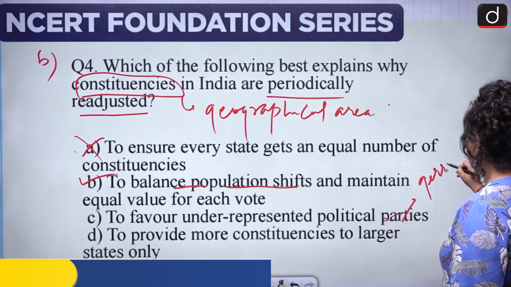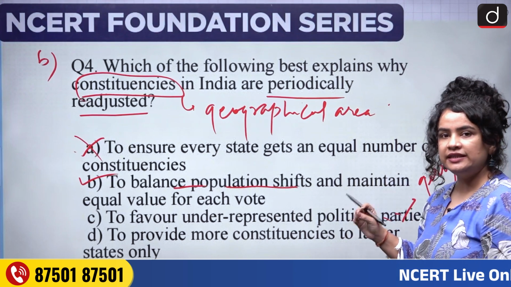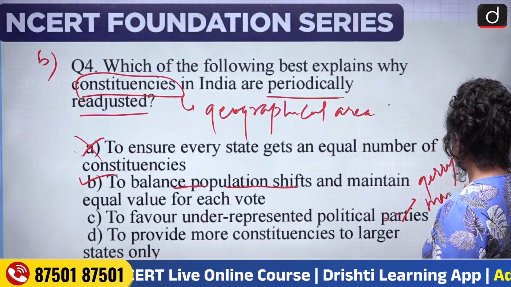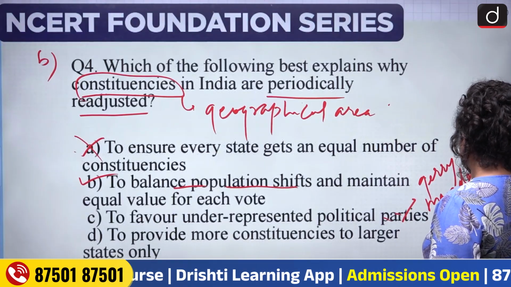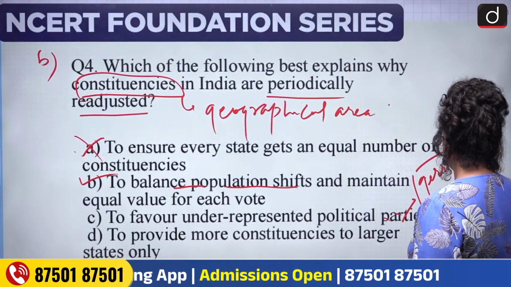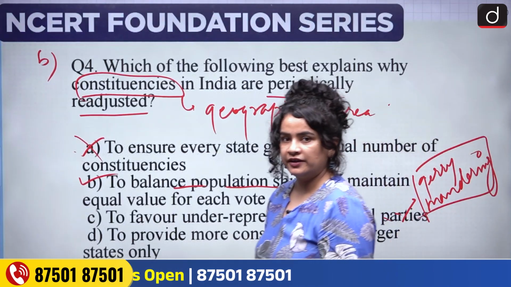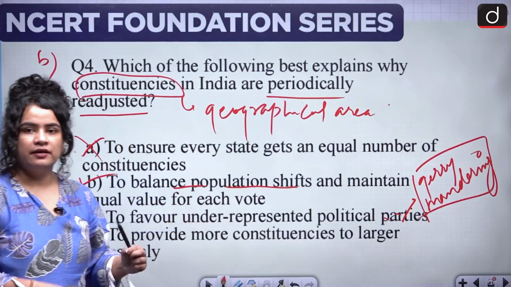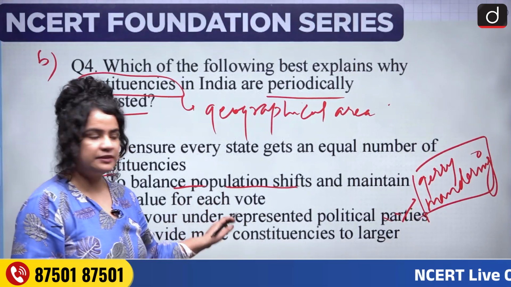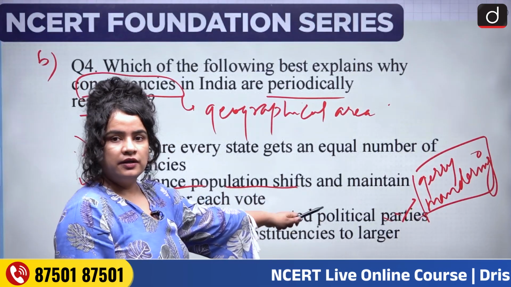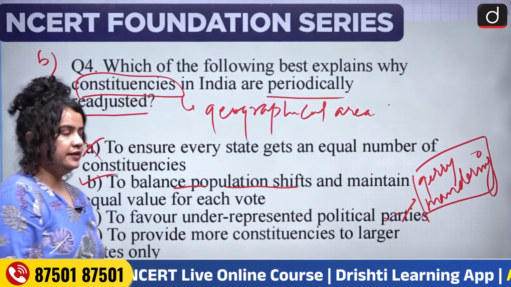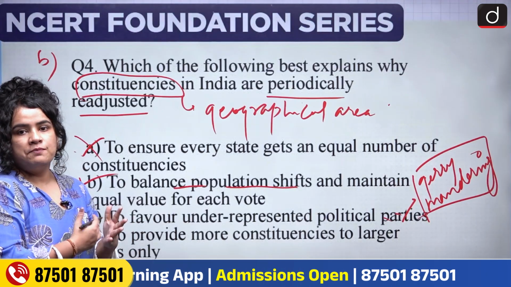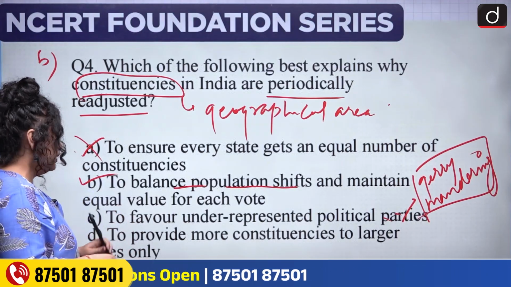On the contrary, if we are adjusting the delimitation exercise according to political parties, then this would amount to something called gerrymandering. All right. This means adjusting boundaries, doing the delimitation exercise in order to favor one political party. So this is not what we are doing over here. We are actually trying to provide equal value to every vote.